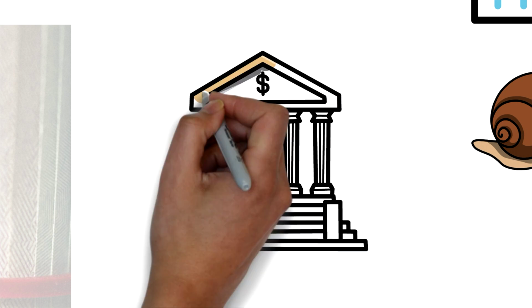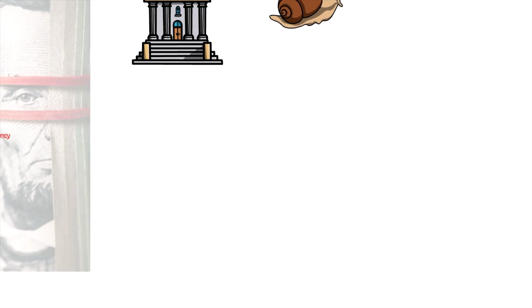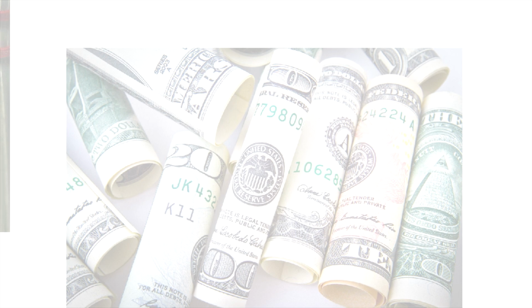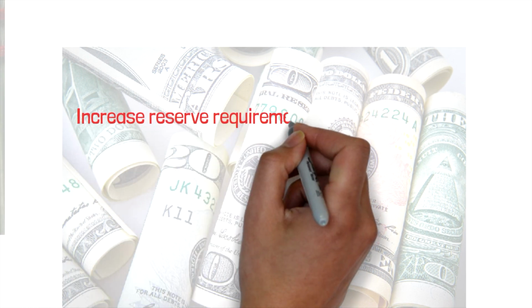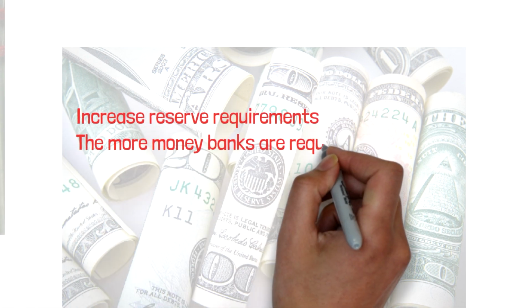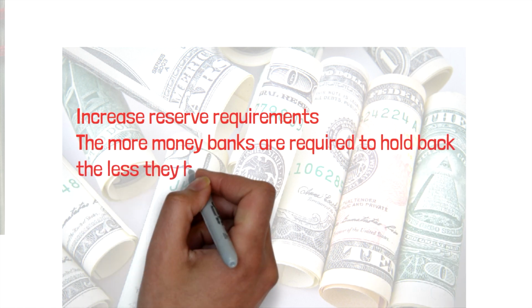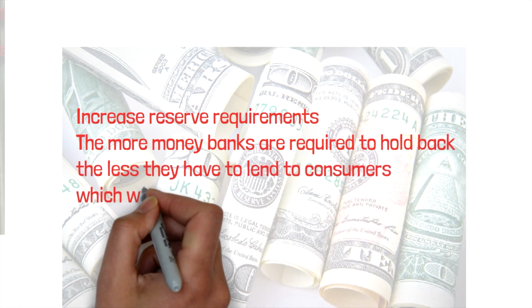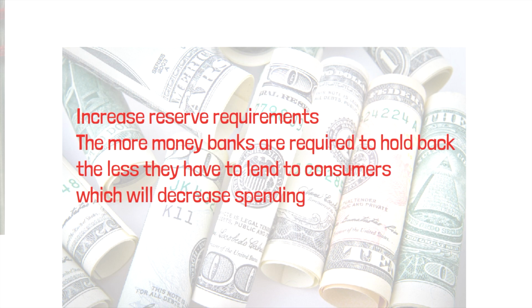The second tool is to increase reserve requirements on the amount of money banks are legally required to keep to cover withdrawals. The more money banks are required to hold back, the less they have to lend to consumers. If they have less to lend, consumers will borrow less, which will again decrease spending.